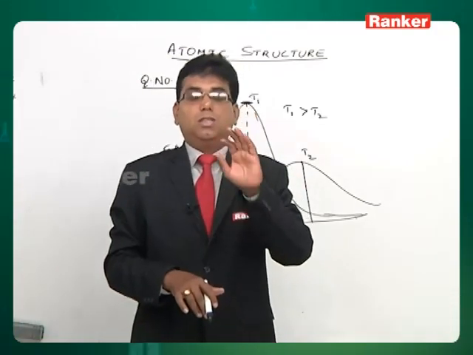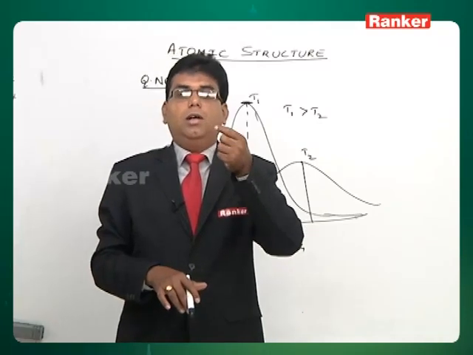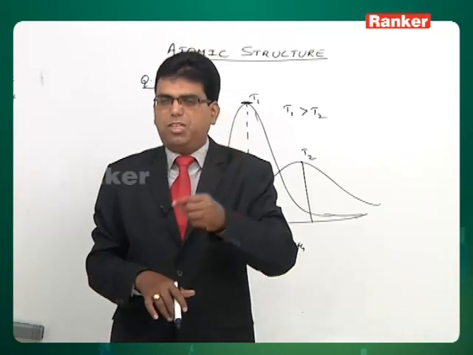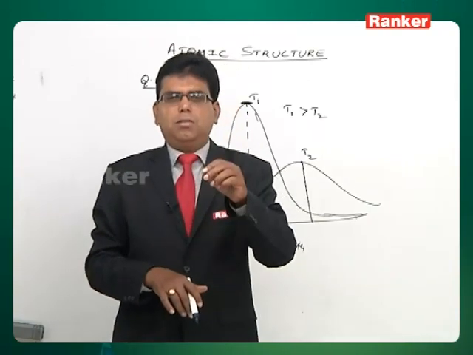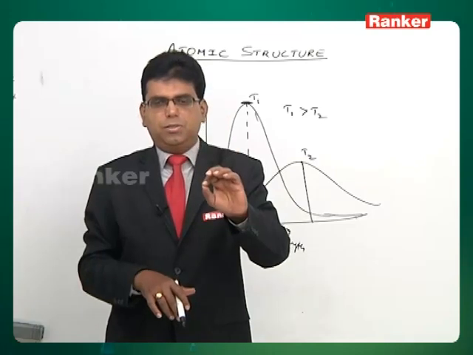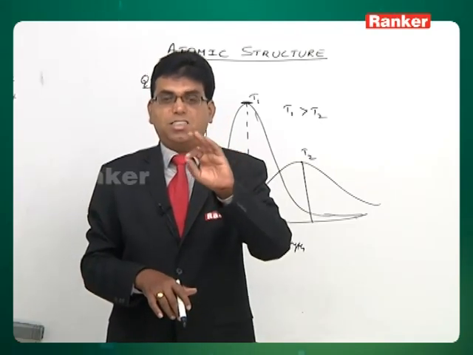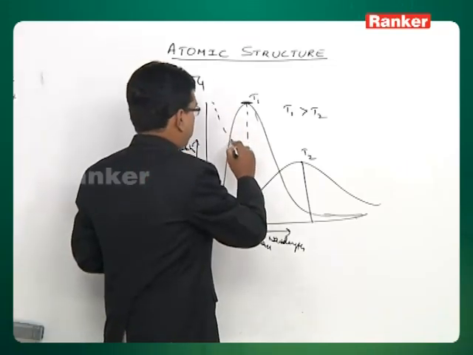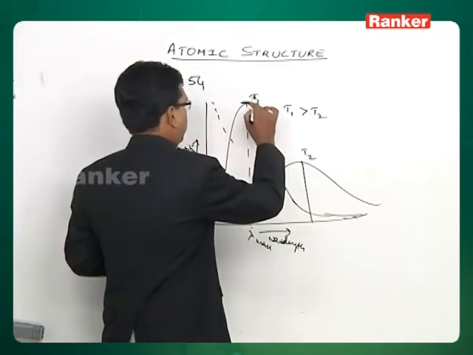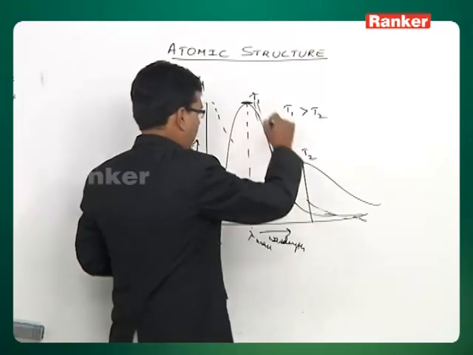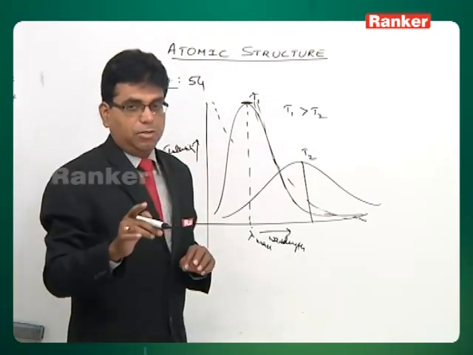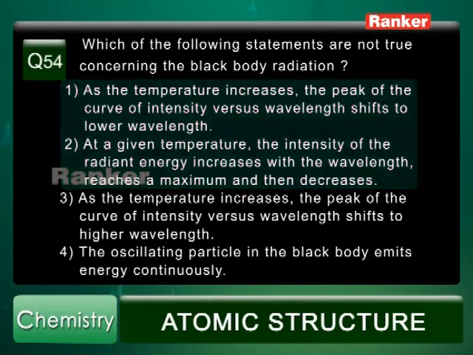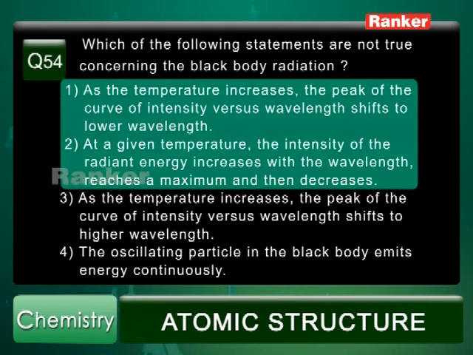No, this is what is the proof we give for the discontinuous nature of the atomic spectrum, the discontinuous nature of the radiations. Oscillating particle in the black body will not emit energy continuously. It will emit energy discontinuously. If it emitted energy continuously, the graph should be like this, but we are getting it like this. So it's not continuous, it is discontinuous. So option 4 is also wrong. So finally the correct answers are options 1 and 2.